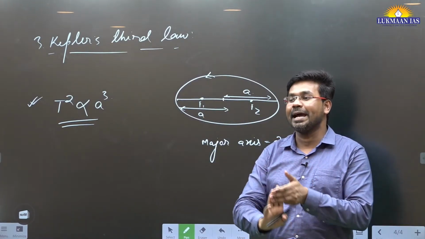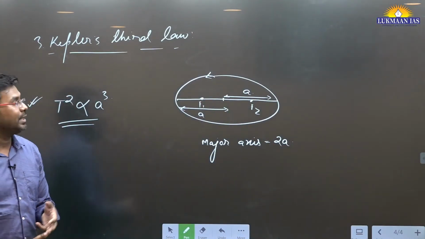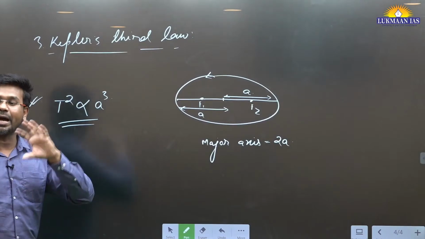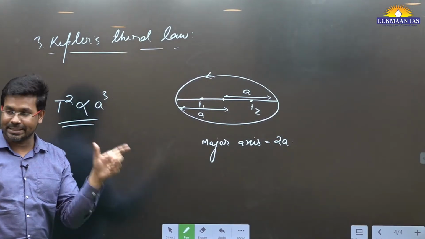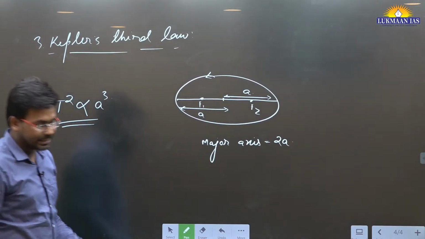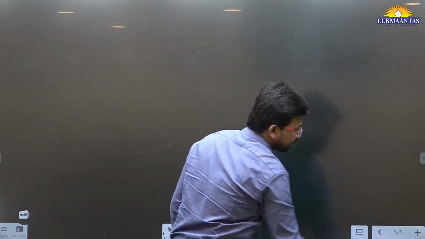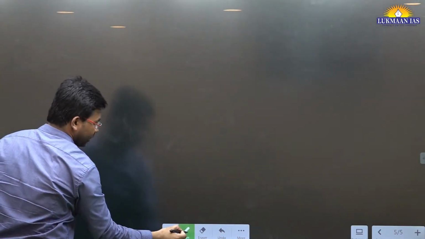So Kepler has given three laws of planetary motion that describe the motion of a planet around its star, around its sun. These are some of the basic things related to it. Now let us come to the Earth Moon thing.